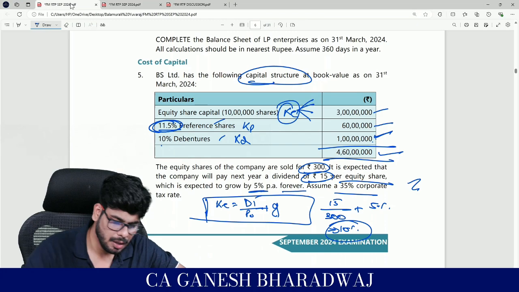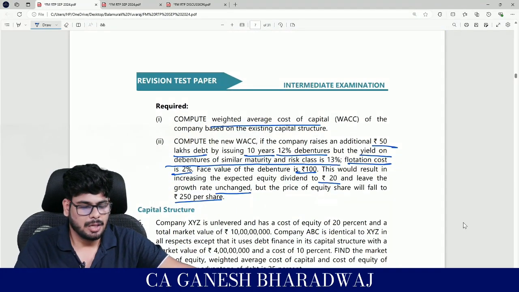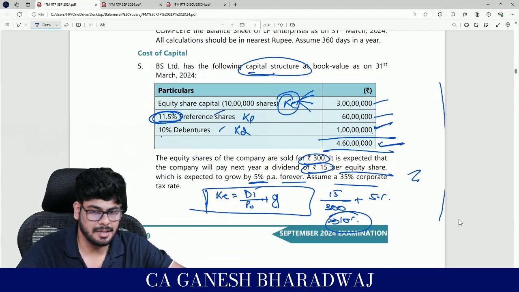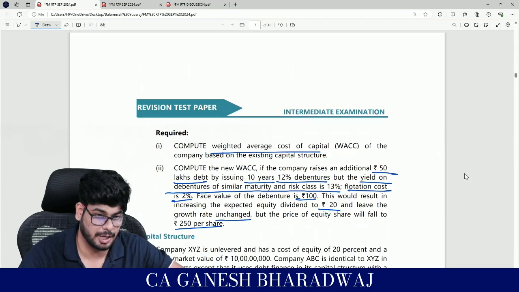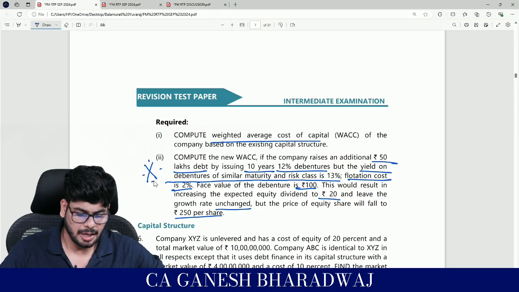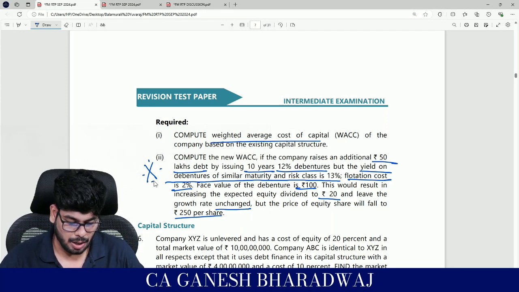Yes. Now comes an interesting thing. Now, presently the company has a total capital of 4.6 crores, right? But guys, please be attentive. This is what I feel will be tested in your exam. This is somewhat I feel that it could be tested in the upcoming attempt. Look at this. Compute the new WACC.